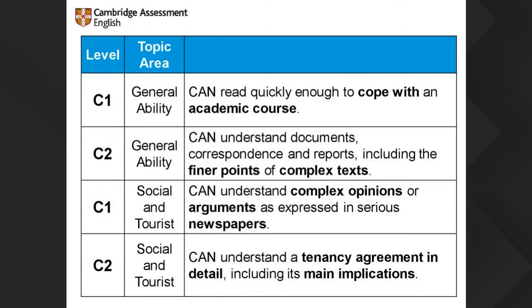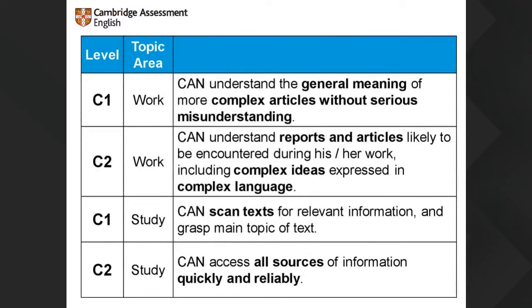C2, Victoria? Yeah, they can understand complex texts such as a tenancy agreement in detail, including its main implications. Lovely. And perhaps more relevant for our purposes, at C1, the general meaning of more complex articles without serious misunderstanding, which does allow for some misunderstanding, even at C1. C2, reports and articles likely to be encountered, including complex ideas expressed in complex language. And study, Victoria? Yeah, they can scan text for relevant information and grasp the main topic of a text.